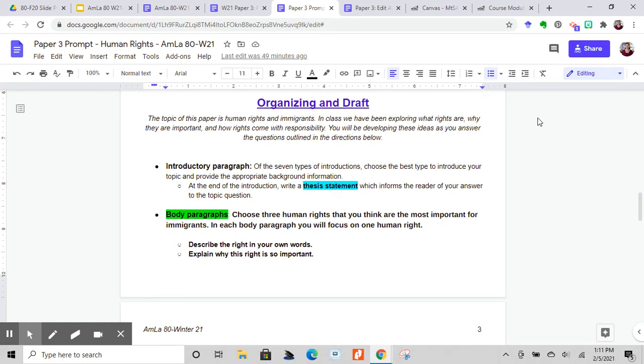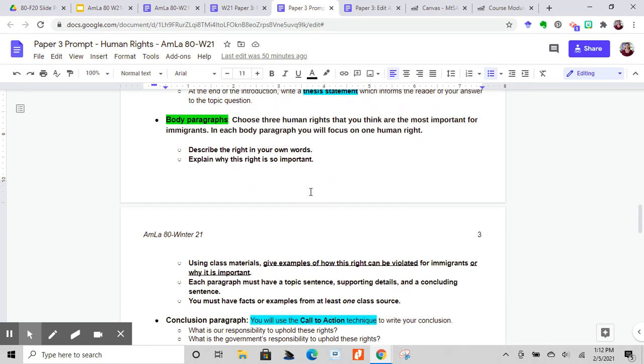Okay, so we have been learning how to write good thesis statements. So you are going to choose one of the 7 ways that you learned how to write a good introduction paragraph. You're going to choose one of those ways, write an awesome introduction paragraph, and then you're going to add a really good thesis statement at the very end of your introduction paragraph. Okay, so you're going to get points for having an introduction paragraph and also a thesis statement.